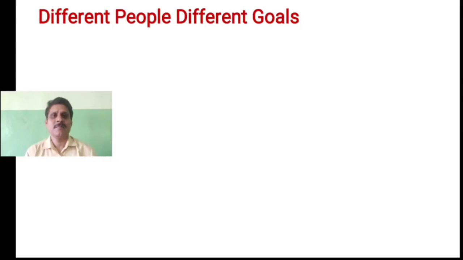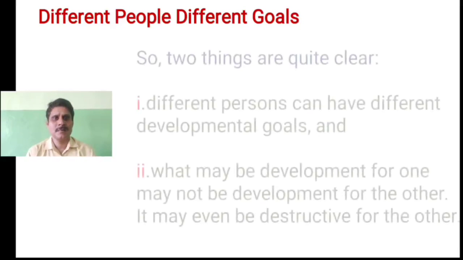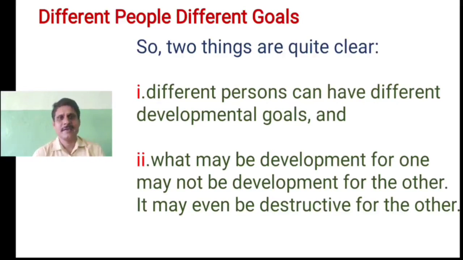From this, two things are quite clear: different persons can have different developmental goals, and what may be development for one may not be development for the other. It may even be destructive for the other, like we have seen in the case of the dam project, children. From the industrialist's point of view, it was development. From the farmer's point of view, it was a destruction because they lost their land.